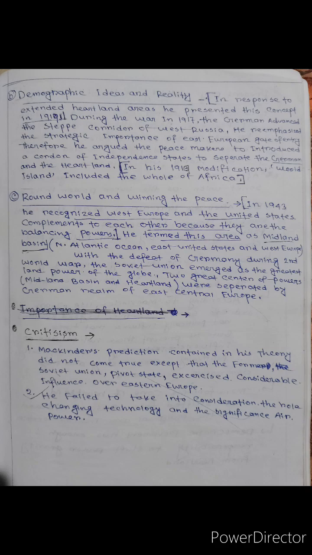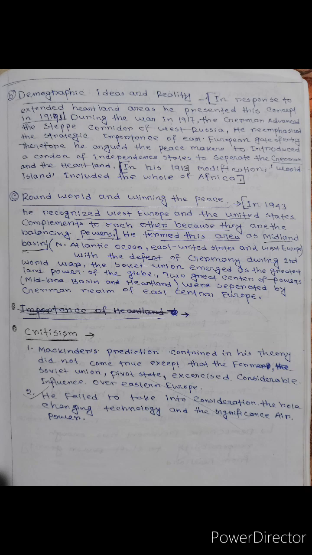The third phase is the Round World and Winning the Peace. In 1943 he recognized West Europe and the United States as complementing each other because they balance power. He termed this area the Midland Basin: the North Atlantic Ocean, East United States and West Europe.